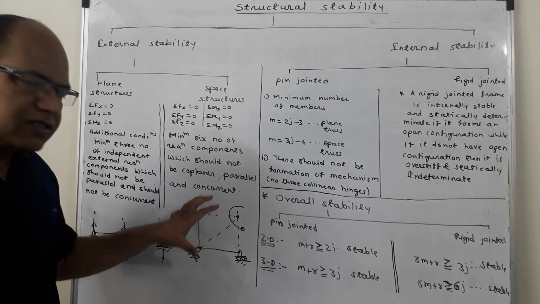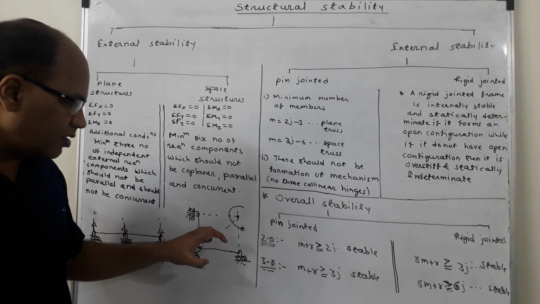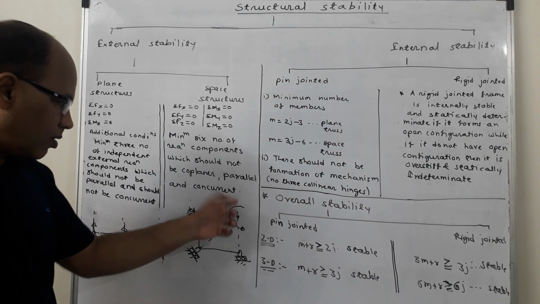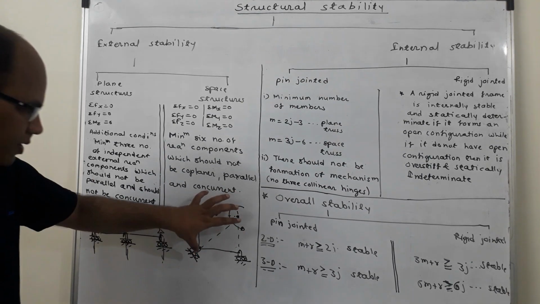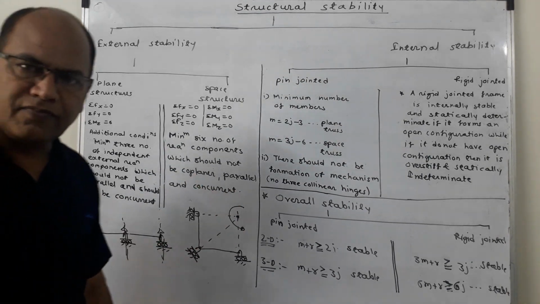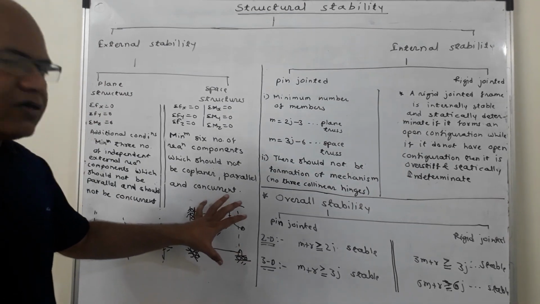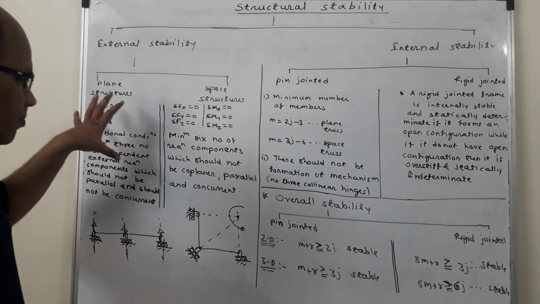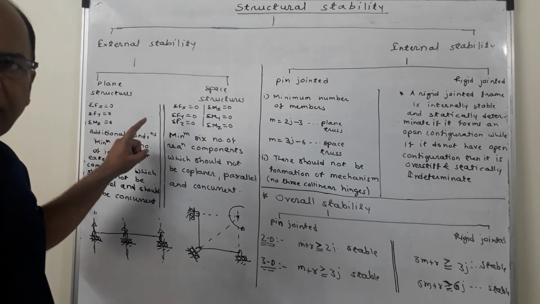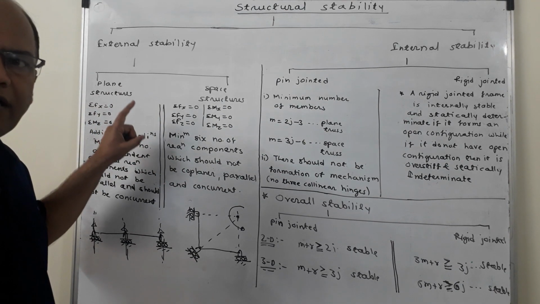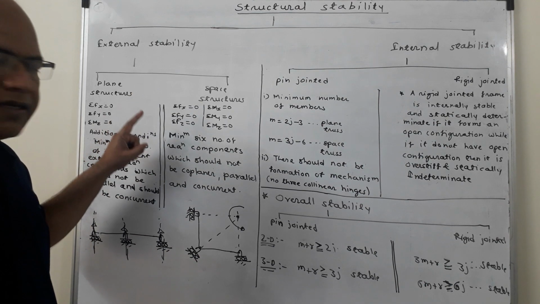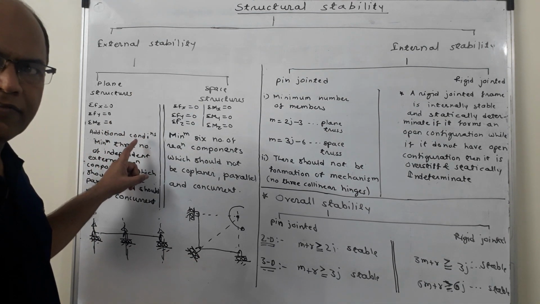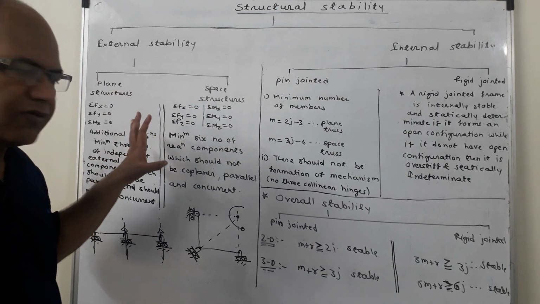So these reactions provided by the supports are concurrent, and if I apply a couple or a moment about this point, what will happen is that the structure will get rotated, and it means that it is not a stable structure. So here in case of plane structures, the minimum number of reactions should be 3. These reactions should not be parallel, these reactions should not be concurrent for the structure to be in stable equilibrium.